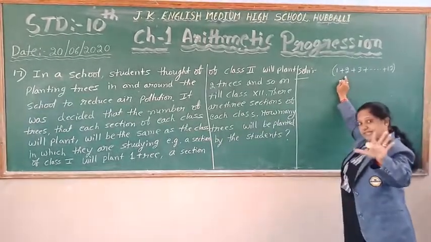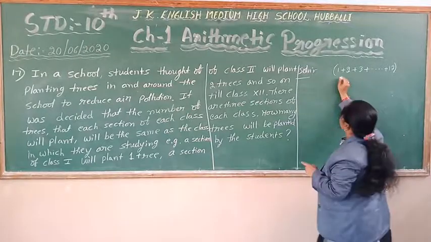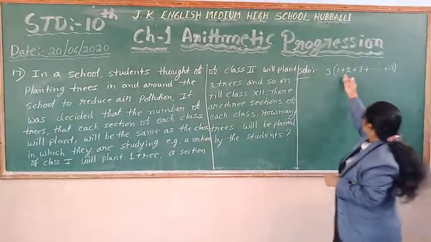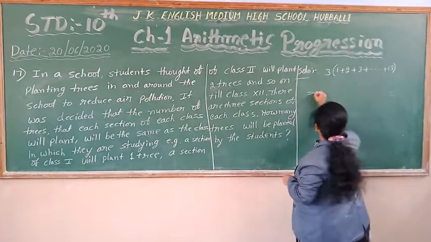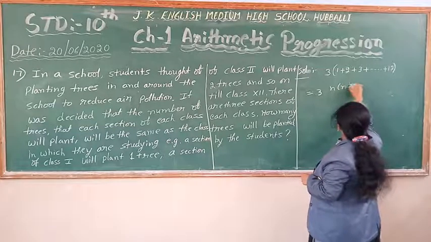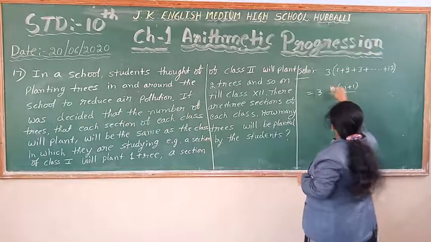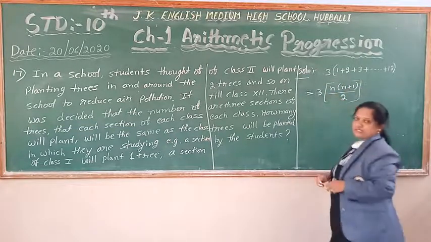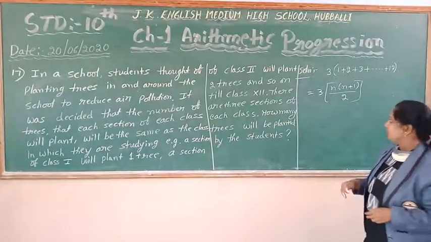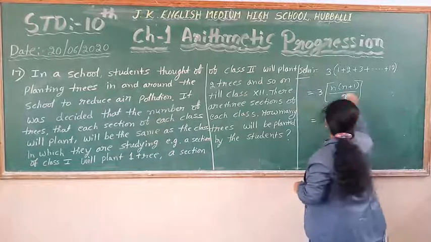In the second standard, how many sections are there? 3 sections are there. So I can write it this way. Then to find the sum of natural numbers, I can use a formula, that is n into n plus 1 by 2. To find the sum of n terms of positive integers, I can use the formula n into n plus 1 by 2. So you substitute the n value here.